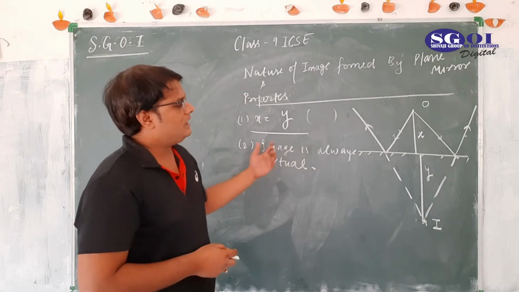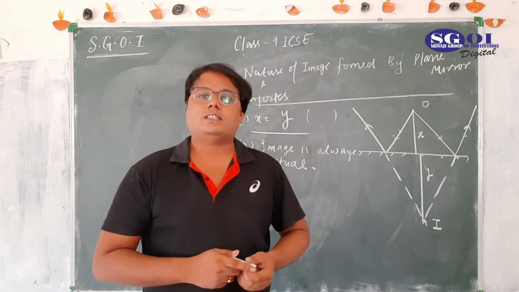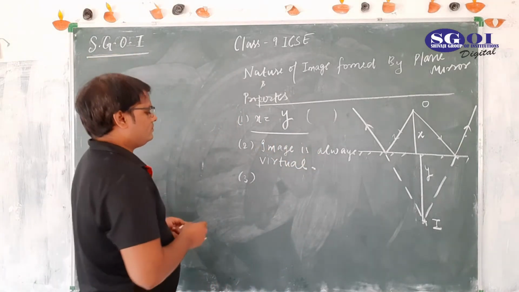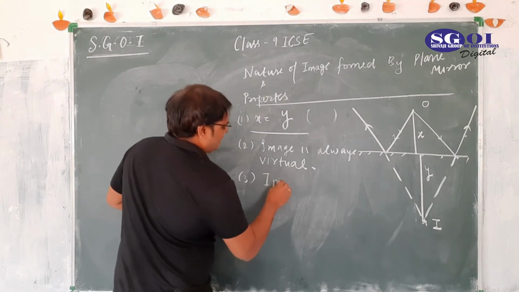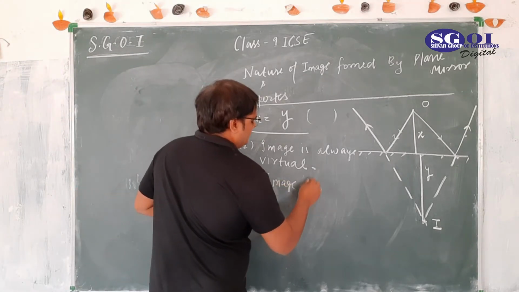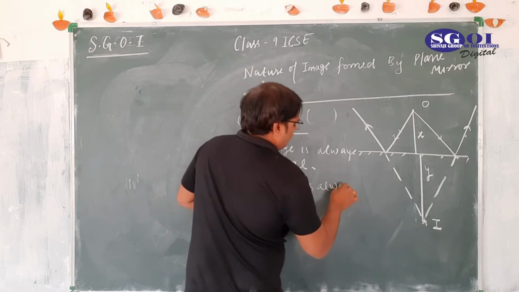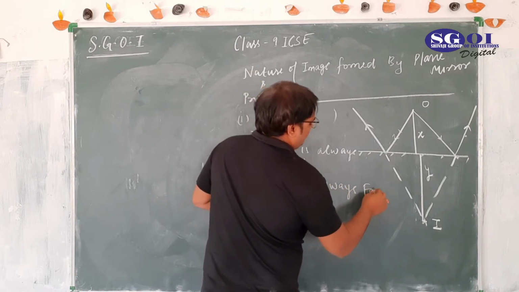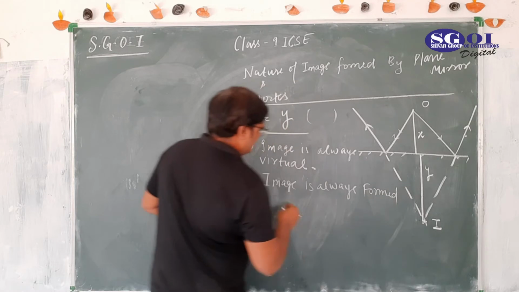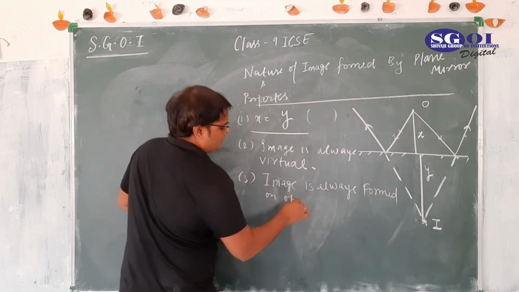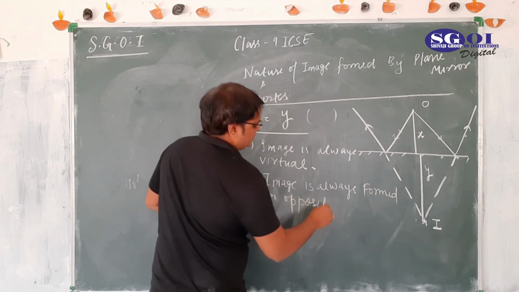If object is on the left side of mirror, then image will be formed on the right side of the mirror. Image is always formed on opposite side of object.